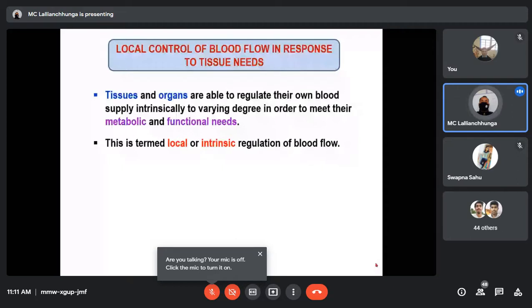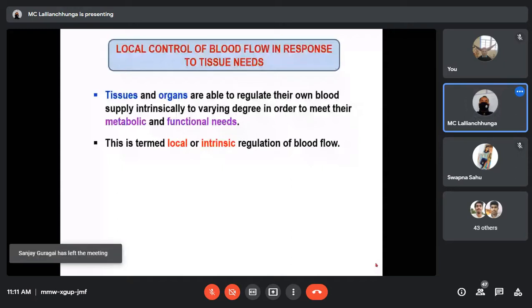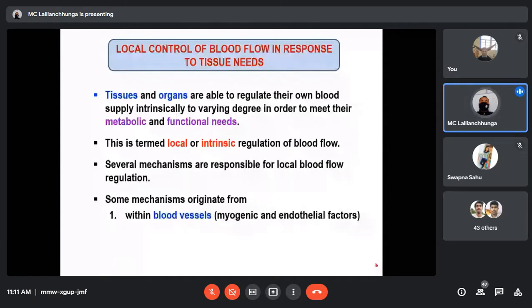For local blood flow regulation, there are many mechanisms. Some mechanisms originate from within the blood vessels themselves, and these are caused by myogenic and endothelial factors.